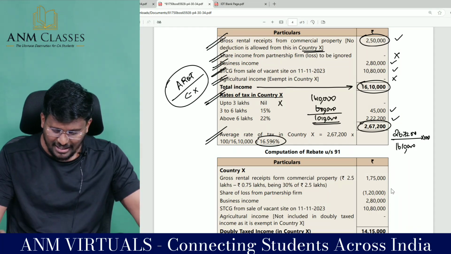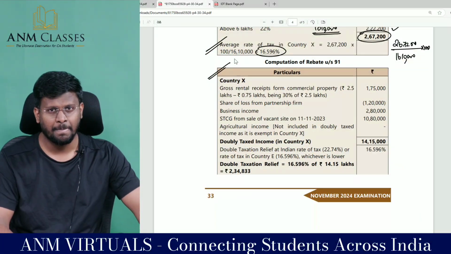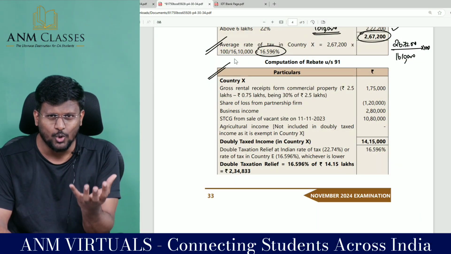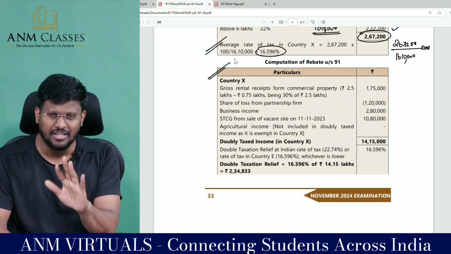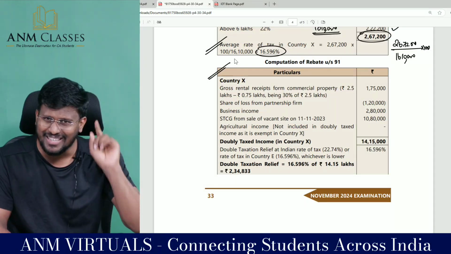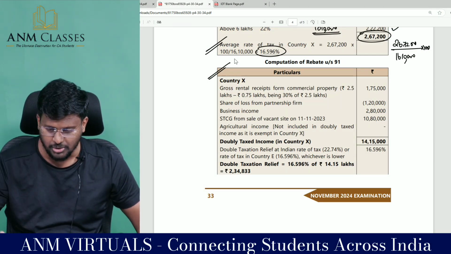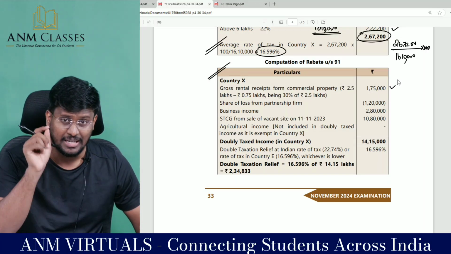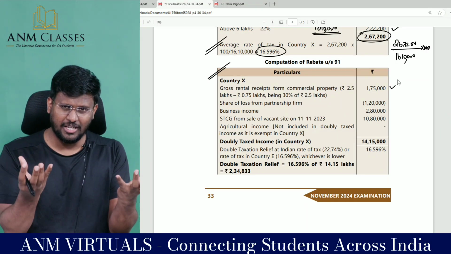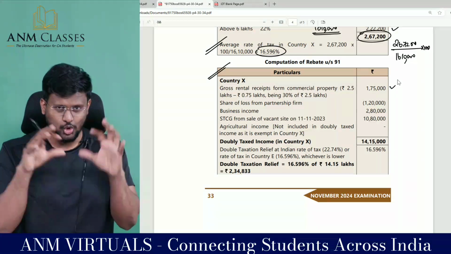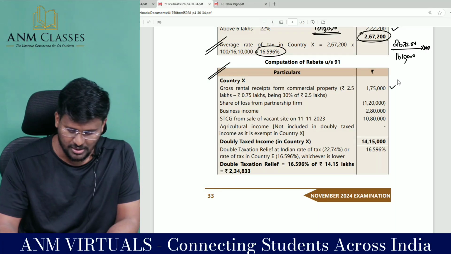Now in country X, I am going to calculate how much is the doubly taxed income. That means 2,50,000 rupees is the income from house property. Out of 2,50,000, 30% we don't pay tax in India. Only 70% we pay tax in India. 2,50,000 into 70% comes to 1,75,000, which is the doubly taxed income. So out of 2,50,000, 1,75,000 has been taxed in both the countries. So only for that amount you are entitled for rebate.